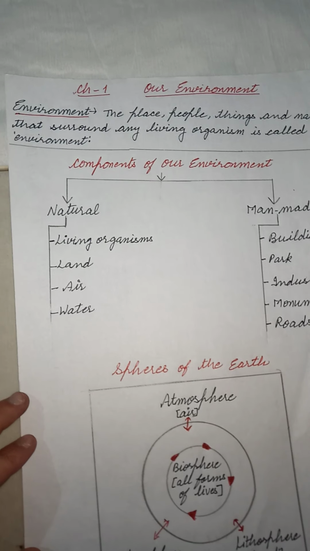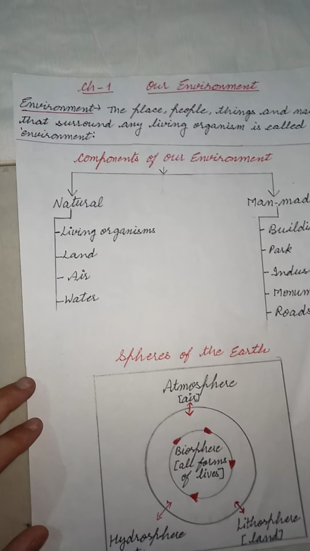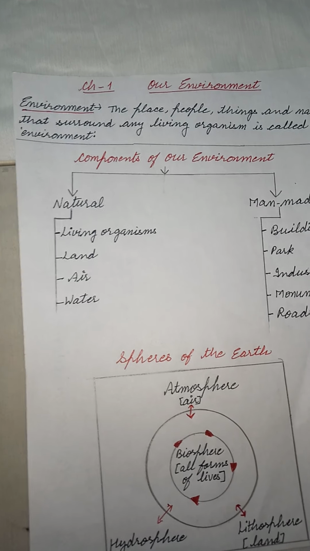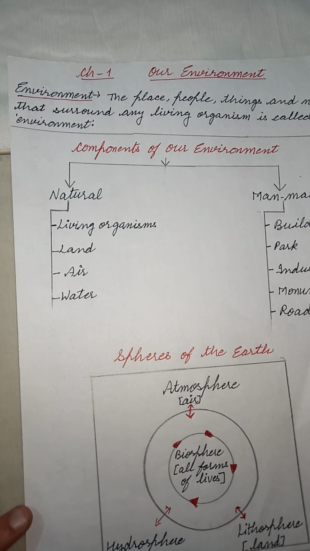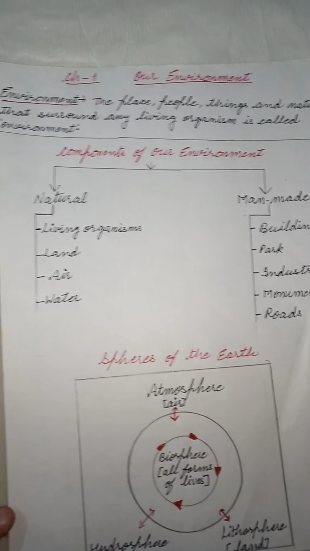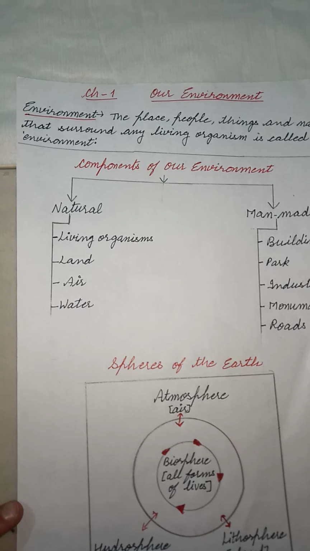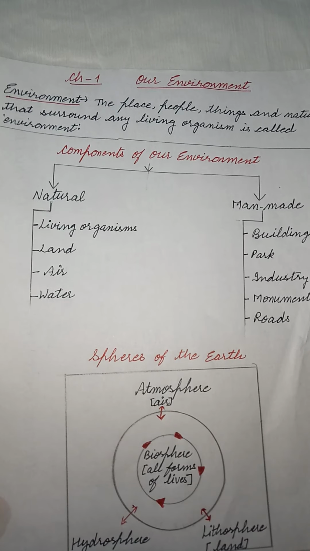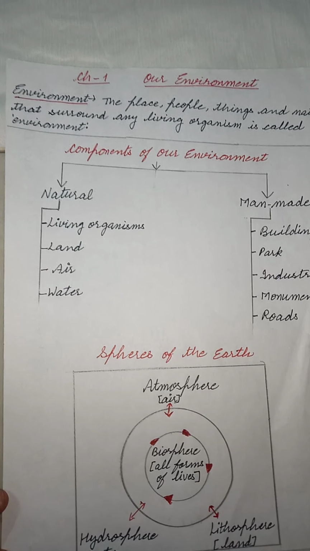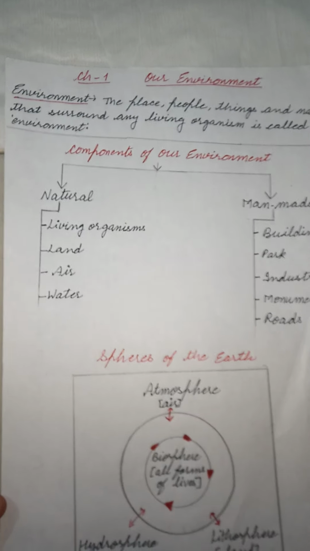Today we will do Chapter 1, Environment of Geography. In the previous class, you have studied about our Earth as the unique planet of the solar system. It is called so because of the presence of life on it. You know why we say Earth is a unique planet? Because on Earth we find air, water, atmosphere, etc.